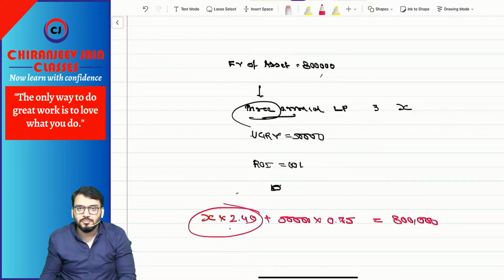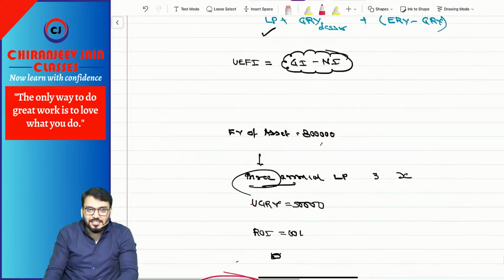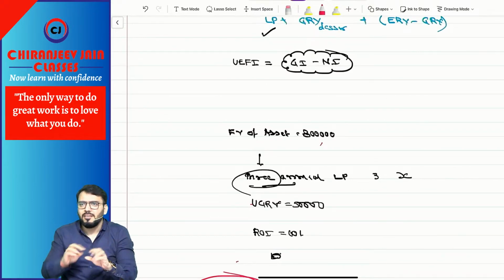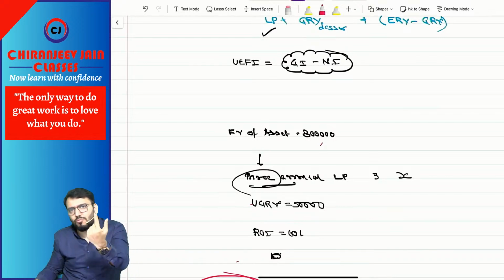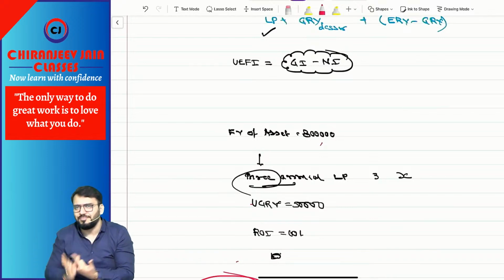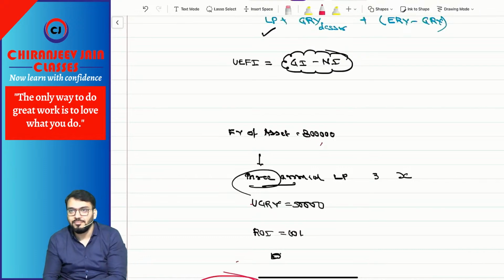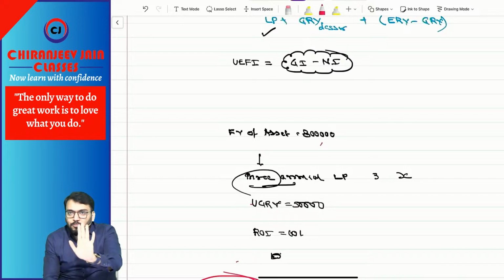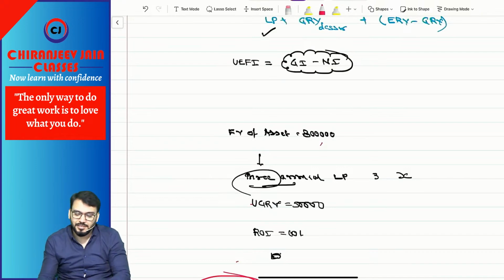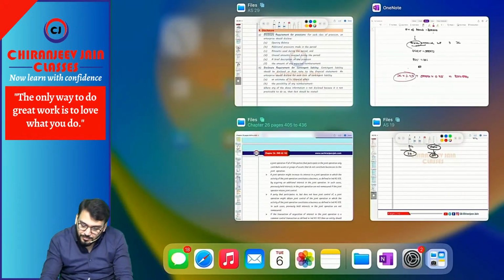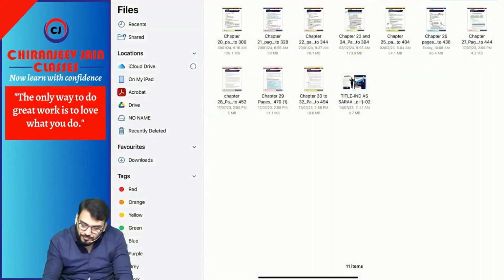Okay. Any more doubt in AS 19? I will say in AS 19 we have done only 5 or 6 questions. Those 5 or 6 questions are important. Out of those, they will ask 1 question, so don't go beyond that, because I know ICAI will never go beyond that. So for those 5 to 6 questions, you can revise them, and they are based on calculation. Is that fine? Yes sir. Done. Now let us come to which AS? AS 20.